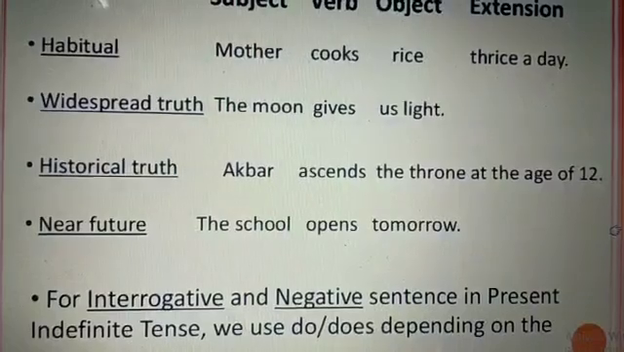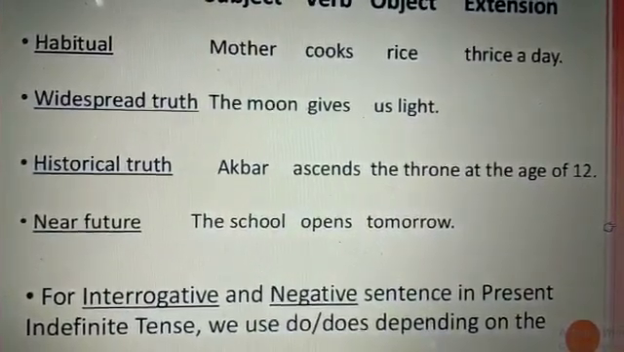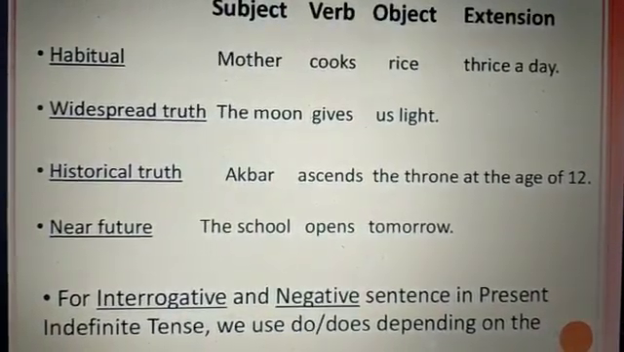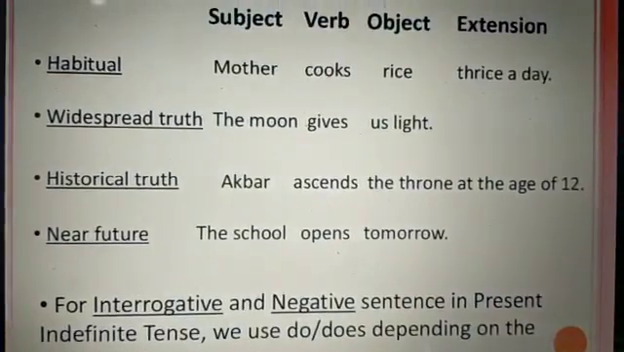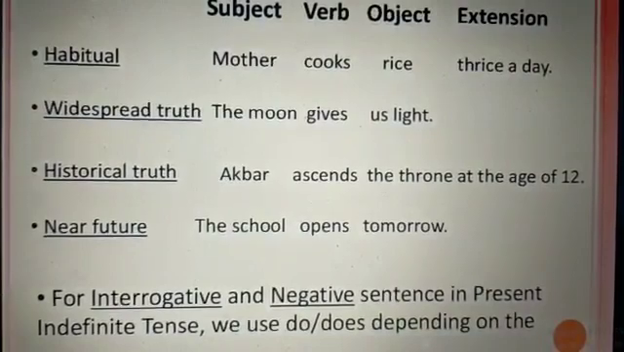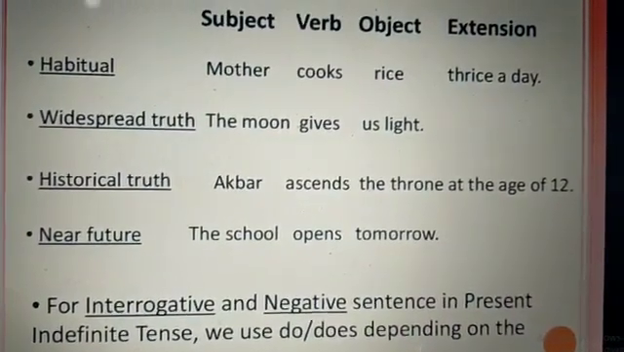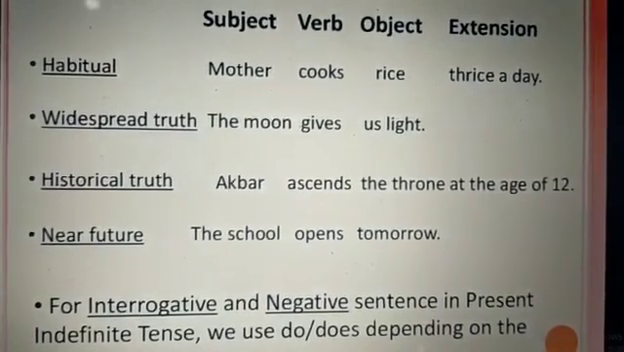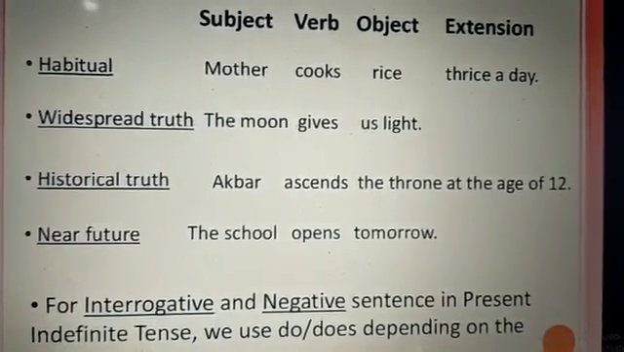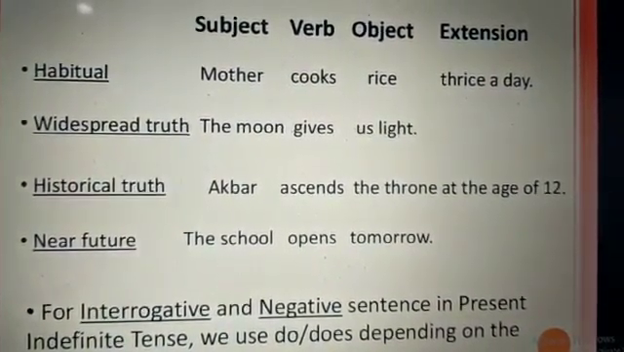For interrogative and negative sentences in the present indefinite tense, we use do or does depending on the person. For example, if the sentence is Asha writes a story, the question will be formed: does Asha write a story? We use plastic bags. Do we use plastic bags? Do and does are used. And again for the same sentence, Asha writes a story, the negative sentence is: Asha does not write a story. We use plastic bags. We do not use plastic bags.